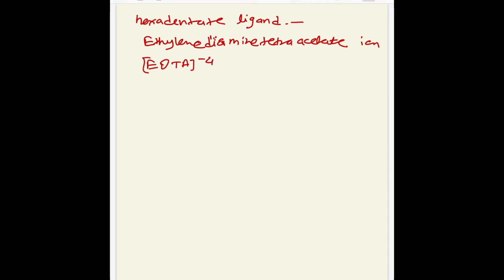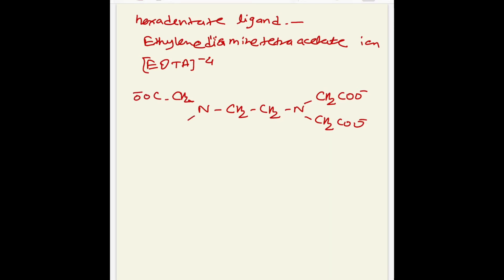The net charge is -4. So in EDTA we can write the structure of that EDTA. It is very easy. So N, ethylene means there are 2 carbon atoms, then that N is attached to acetate group CH2COO minus, CH2COO minus, similarly CH2COO minus, and CH2COO minus. So there are 6 donor atoms.